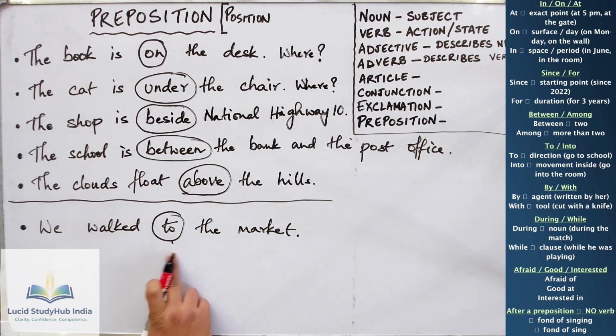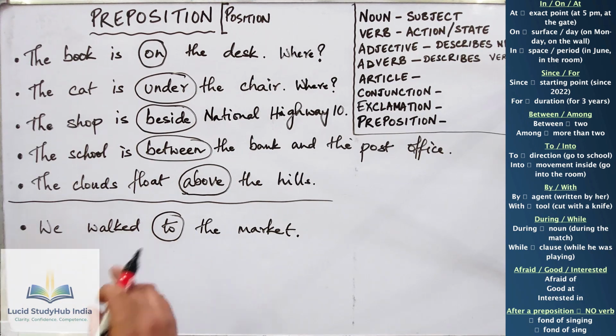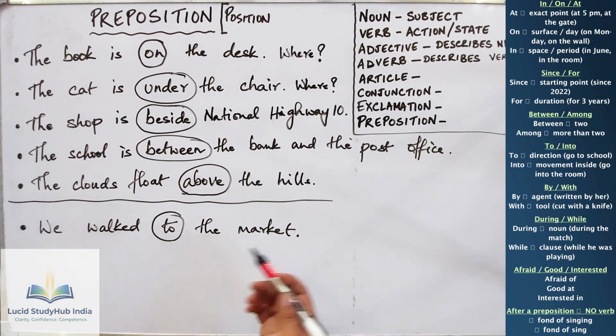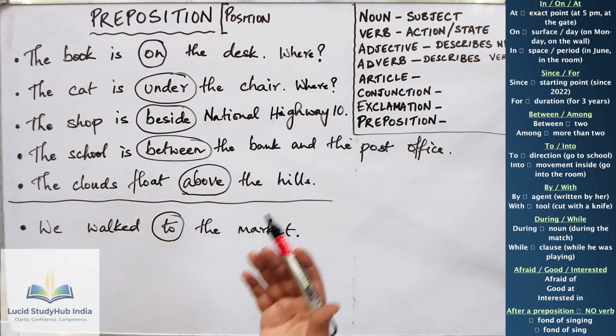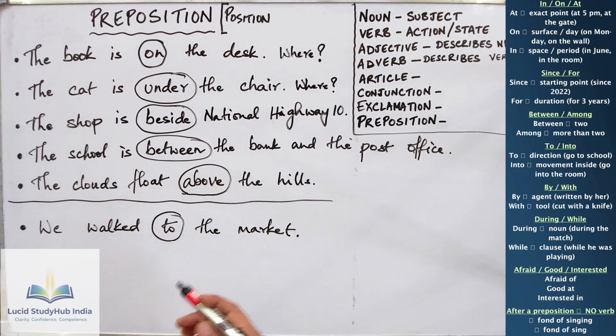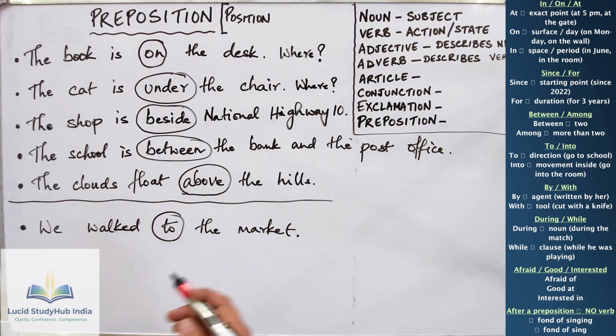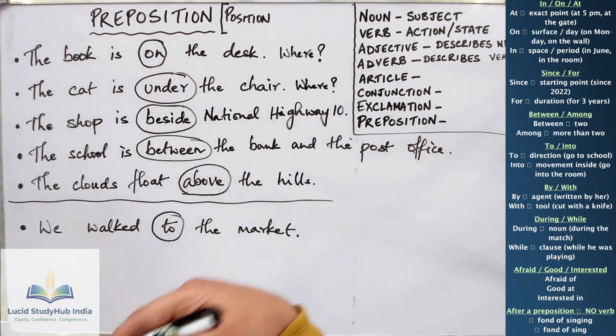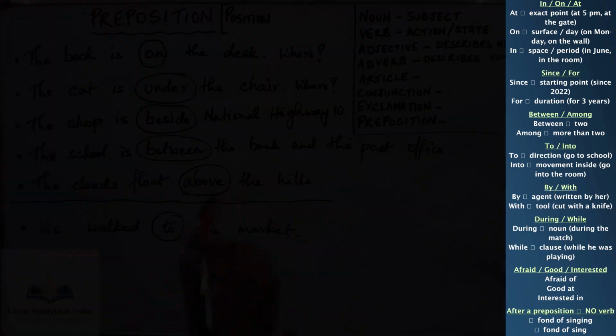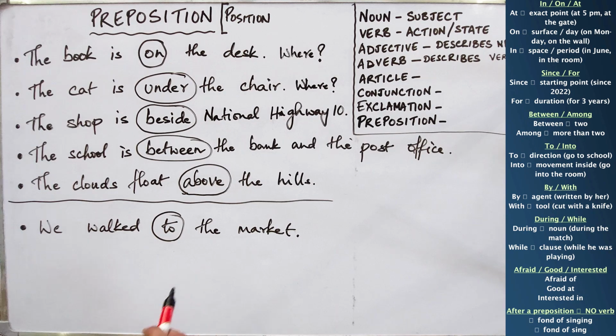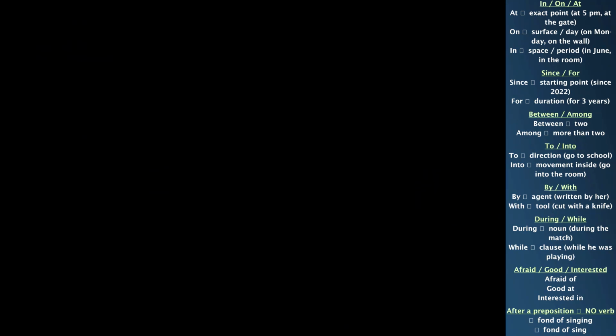But this sentence tells you something else. It tells you we walked to the market. It tells you that you went walking. You didn't drive there, or take a cab or a bus. It tells you that you walked to the market, right? We walked to the market. We didn't drive there.